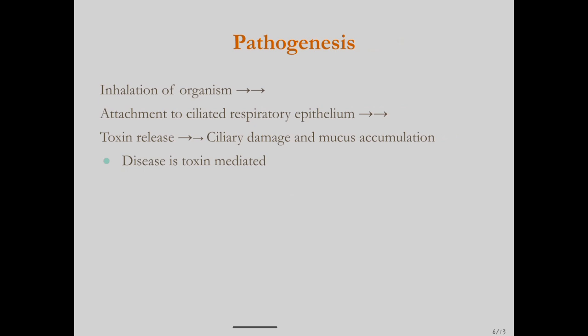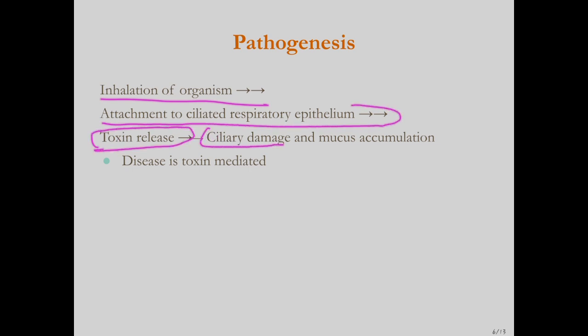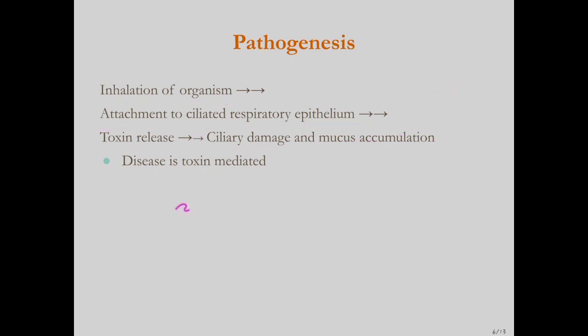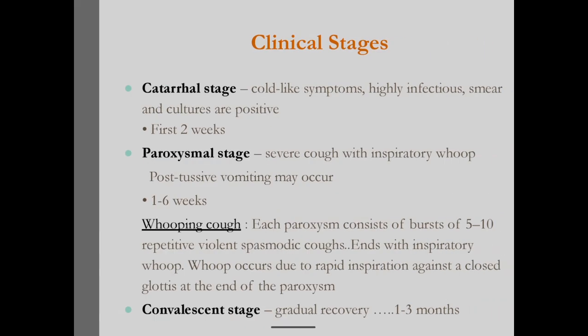Now the pathogenesis. It spreads by respiratory droplets, and when we inhale the organism, it attaches to the ciliary respiratory epithelium, and it releases the toxins, and these toxins cause ciliary damage and mucus accumulation, which can result in cough. Okay, and the main feature of pertussis is whooping cough, and the disease is toxin mediated.